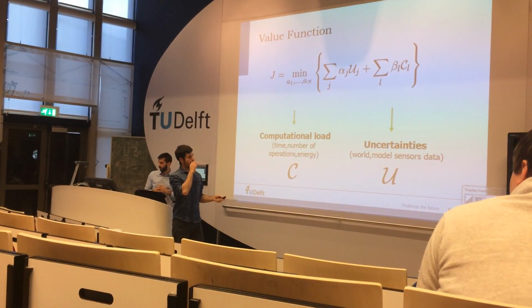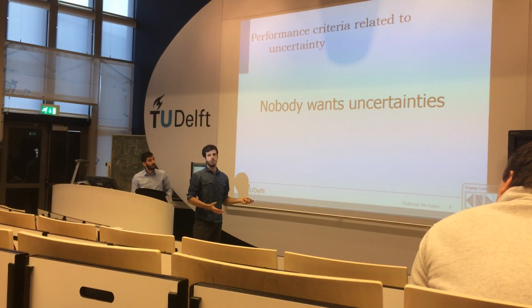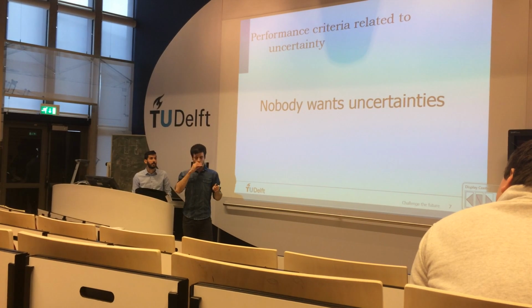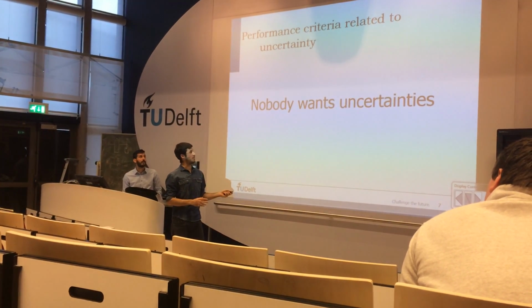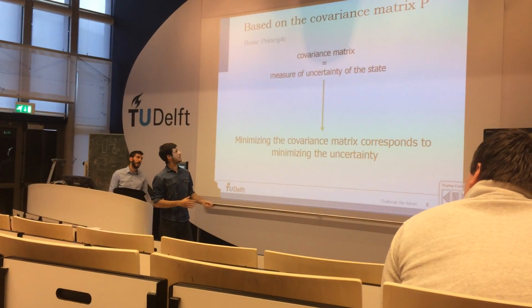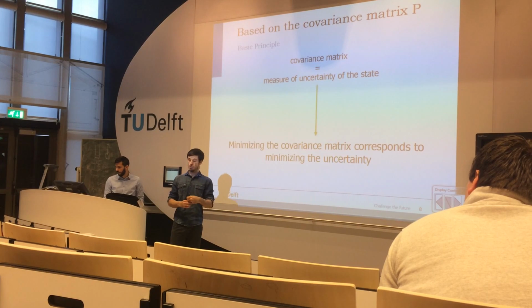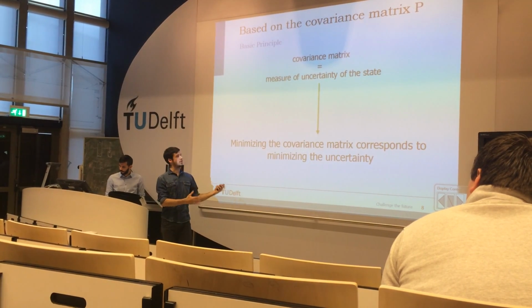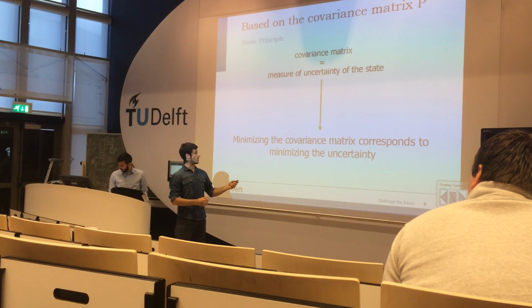Now, looking at the parameter of uncertainty, we all know that nobody wants uncertainty. To measure and model it, there are two different methods. The first uses a covariance matrix on the prior distribution on the state, because when we talk about uncertainty, we talk about uncertainty on the state estimate.